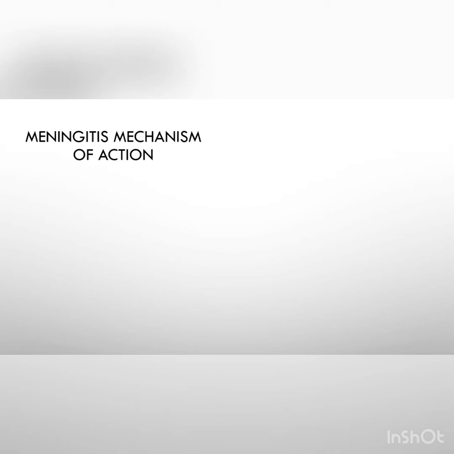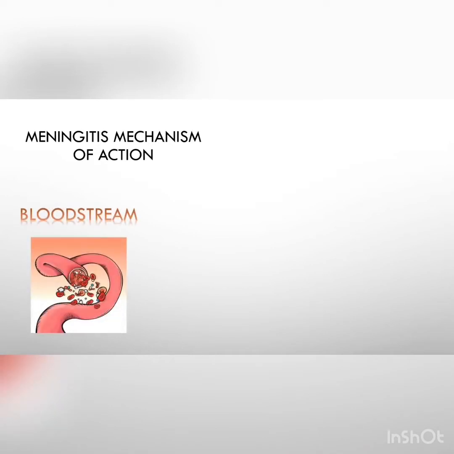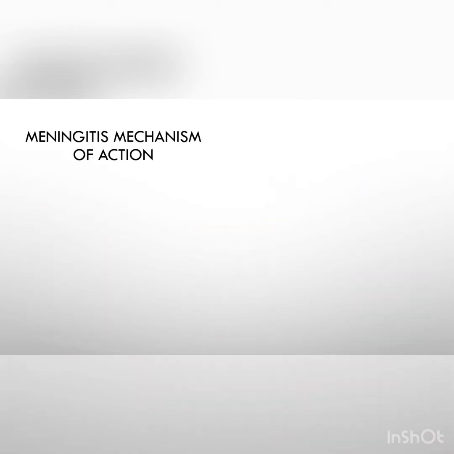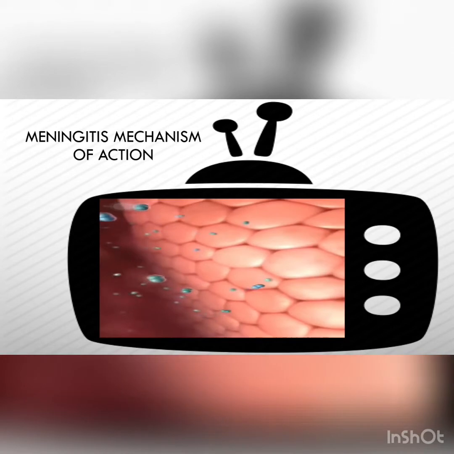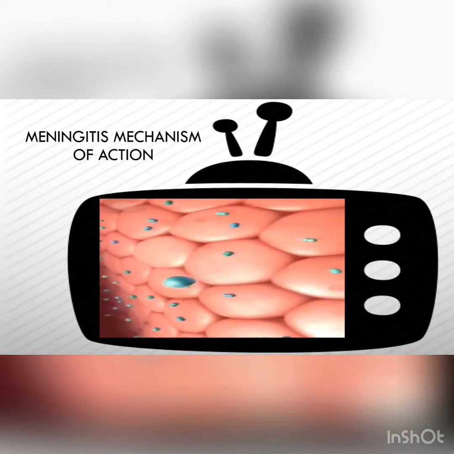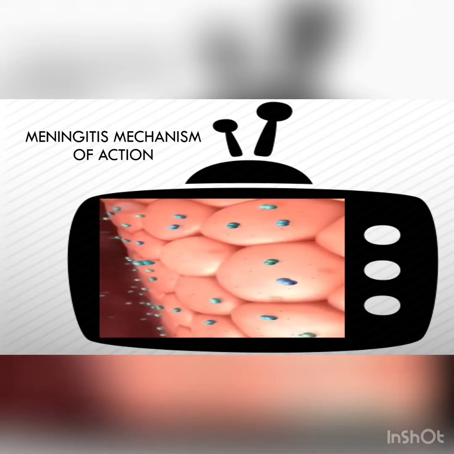Meningitis mechanism of action. There are two main routes for bacterial meningitis to reach the meninges. First, the bloodstream. Second, from direct contact through the nasal cavity or the skin. In most cases, the bacteria invade the bloodstream through the mucous surface at the nasal cavity.